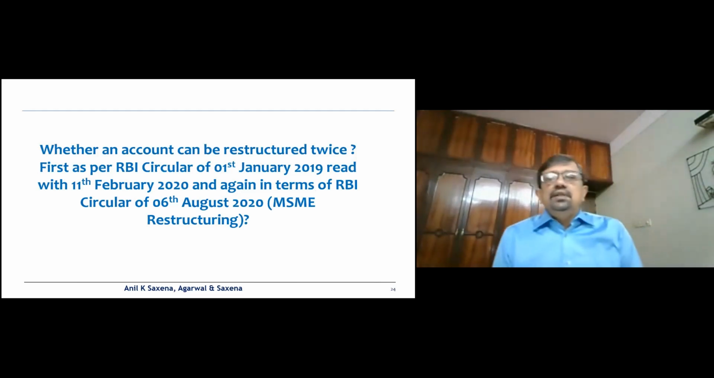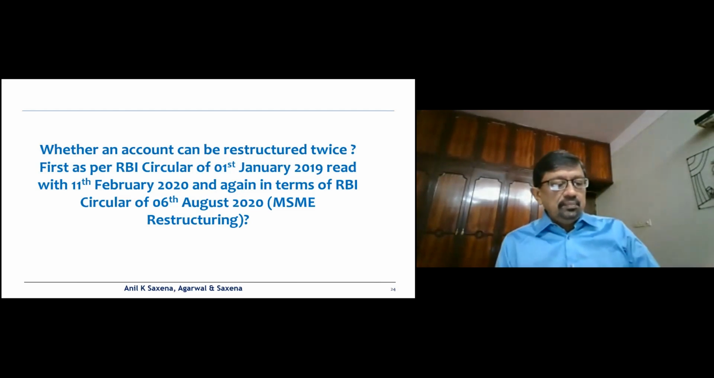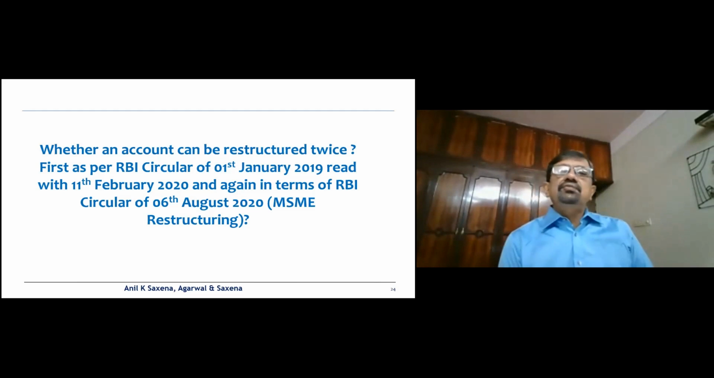Now, another question is whether an account can be restructured twice. First, as per the RBI Circular of 1st January 2019, this is in respect of MSME, read with 11th February 2020, and again in terms of the RBI Circular of 6th August 2020. Now, suppose there is an account which the branch restructured as per the 6th August 2020 circular, which was also restructured as per the RBI Circular of 1st January 2019. Now, is it possible?